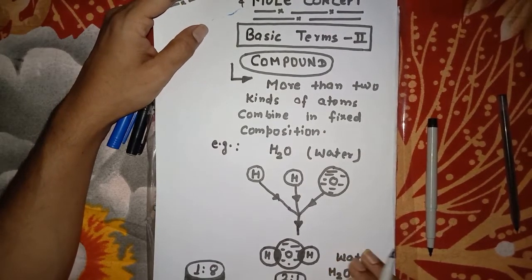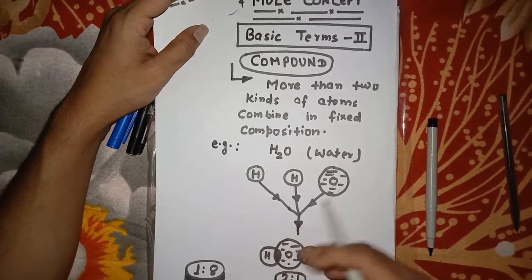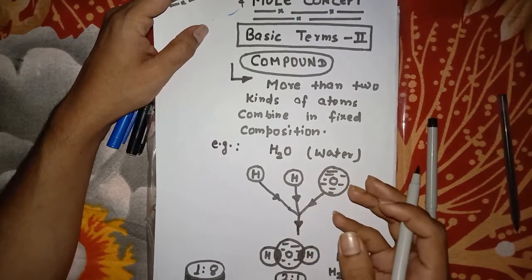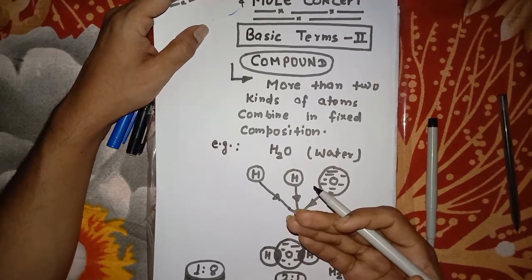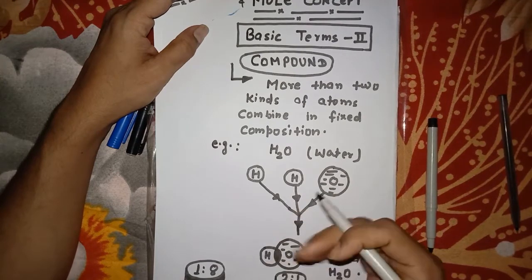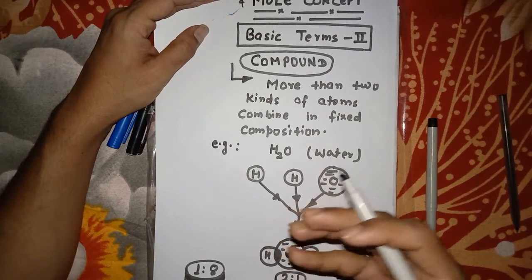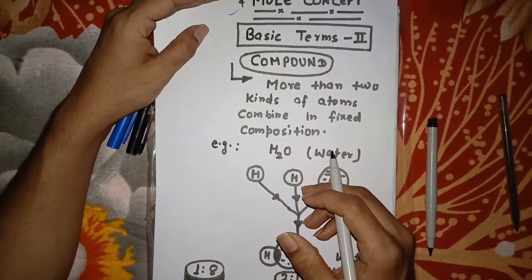So the properties are different than the individual atoms by which it is formed. That is the strange thing which allows the atoms to combine to form a new kind of substance.